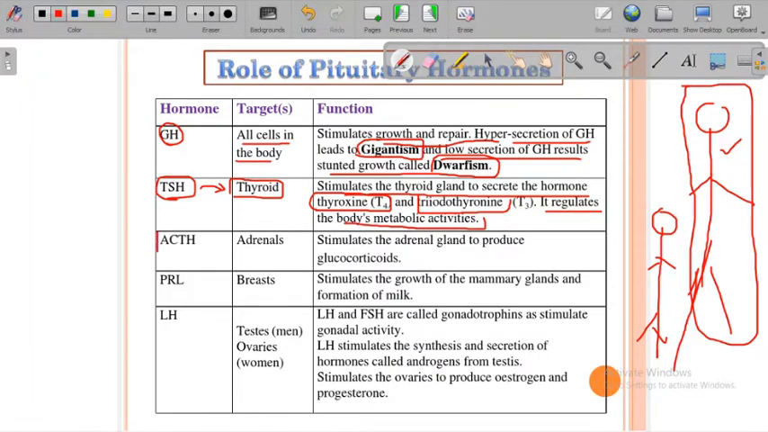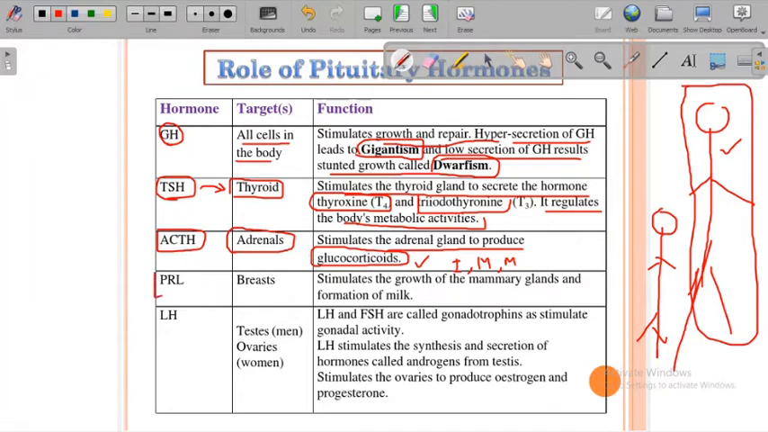Then Adrenocorticotropic Hormone, what is ACTH? It stimulates the adrenal gland to produce glucocorticoids. This is a stimulatory hormone which is very important in immune response, in other metabolic activity, in muscular development. Everywhere glucocorticoids are very helpful.